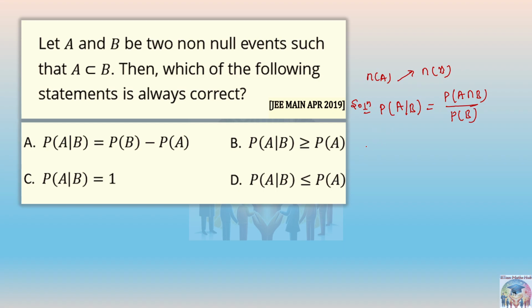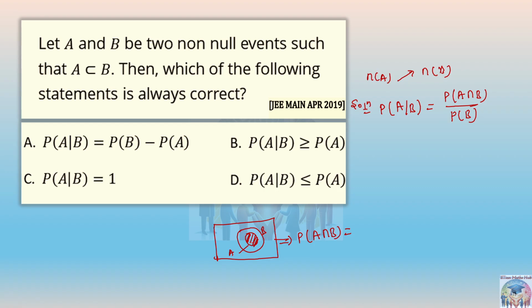Now A is a subset of B, means all the elements which are in A are in B also. Means B is a superset. So can I draw it like this? This is A. A is a subset of B, means the elements of set A are totally lying in B. If I ask you to find the probability of A intersection B, the number of elements of A intersection B will be nothing but simply A only.